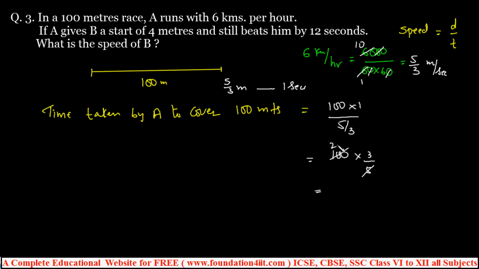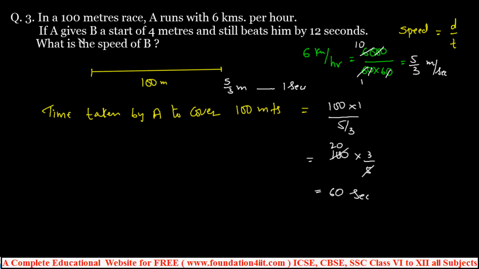So 5 twos are 20, into 3, 60 seconds. Yes, time taken by A to cover 100 meters is 60 seconds. Right? Simple. First we got the speed in meters per second, 5 by 3 meters per second. So for 100 meters, 60 seconds. A took a total of 60 seconds.